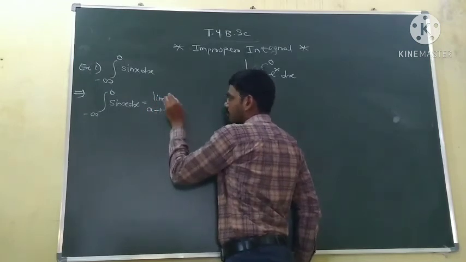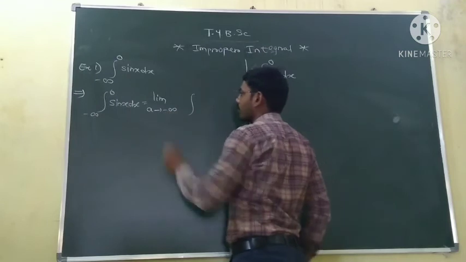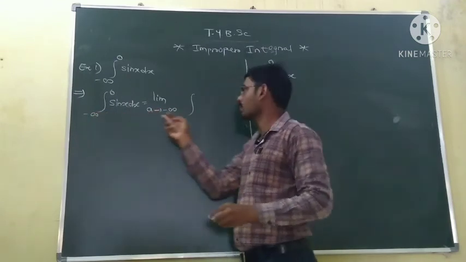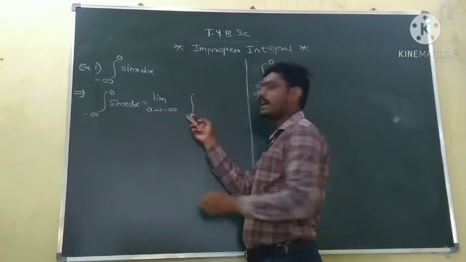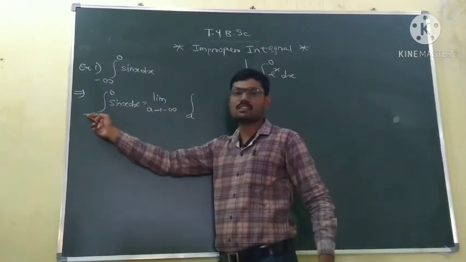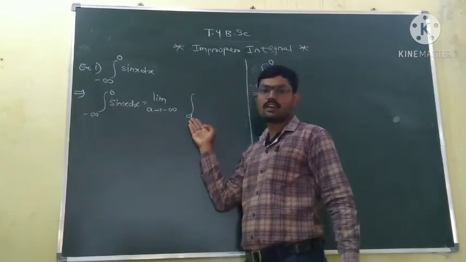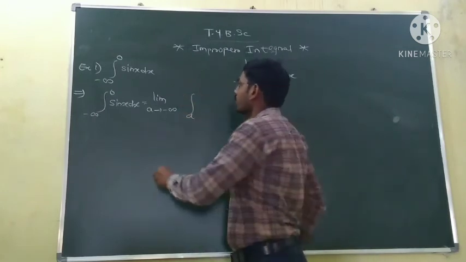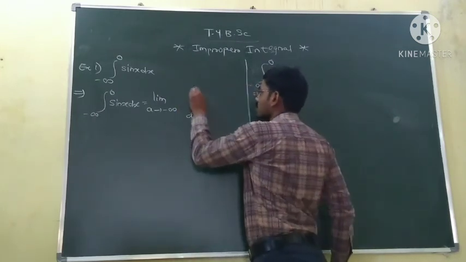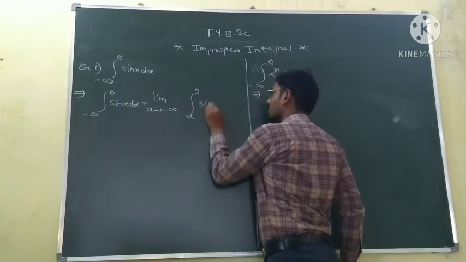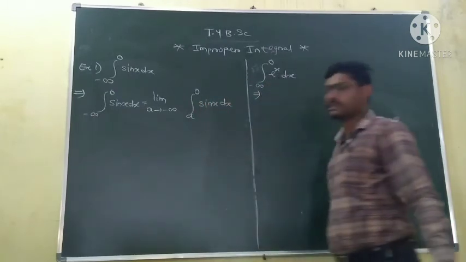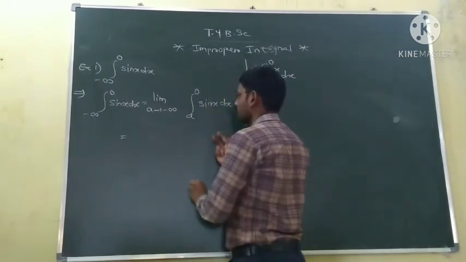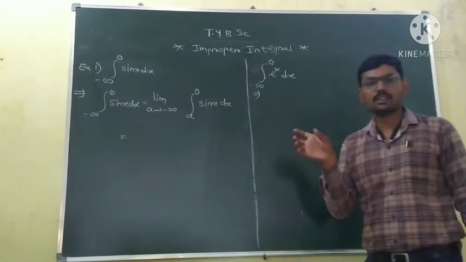So this integration from minus infinity to 0 of the function sin x is equal to the limit as a tends to minus infinity. As we take a tends to minus infinity, in the lower limit we just write a, because a is tending to minus infinity. So the limit as a tends to minus infinity, with upper limit 0, of the integral of sin x. Now we know the integration of sin x.